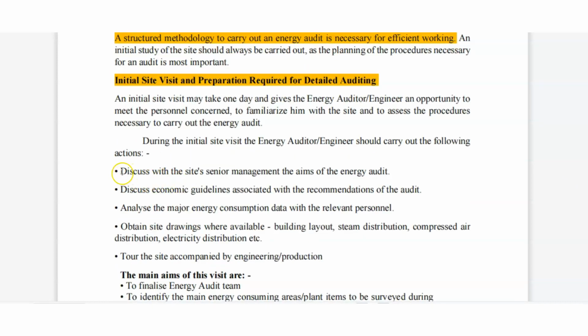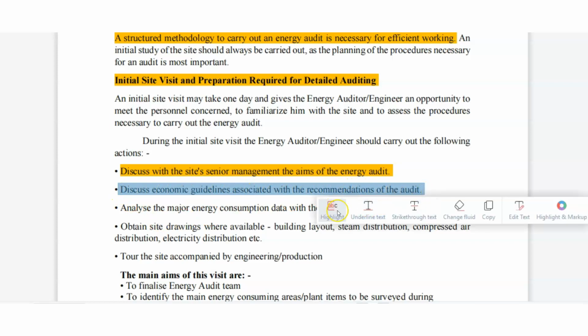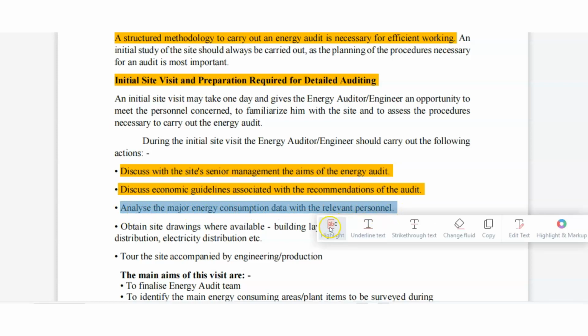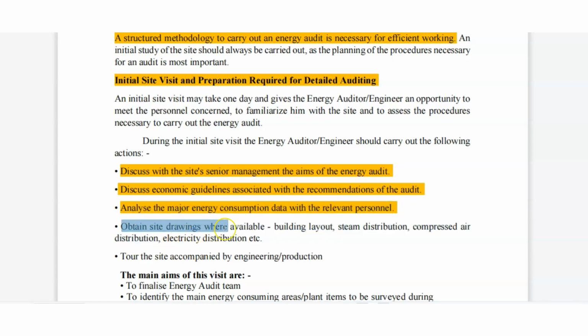They will discuss with the site senior manager the aim of the energy audit. Discuss economic guidelines to associate with the recommendations of the audit. Analyze the major energy consumption with the relevant personnel. Obtain the site drawings where available, such as building layout, distribution, etc. And visit the site facilities accompanied by the engineer of production.